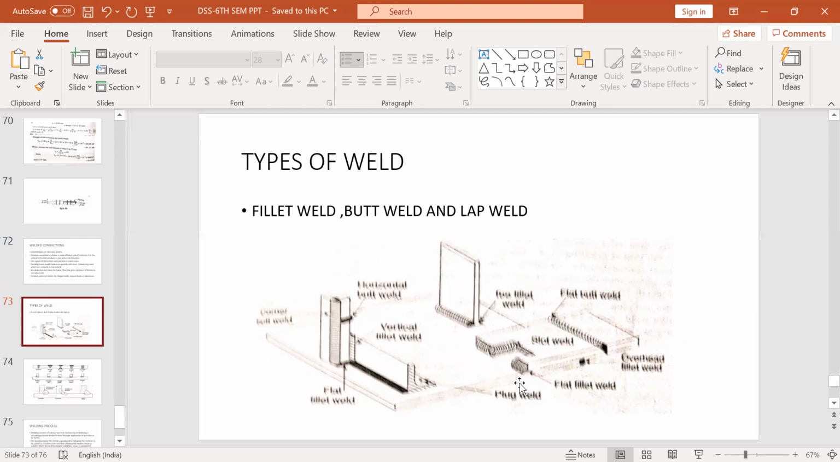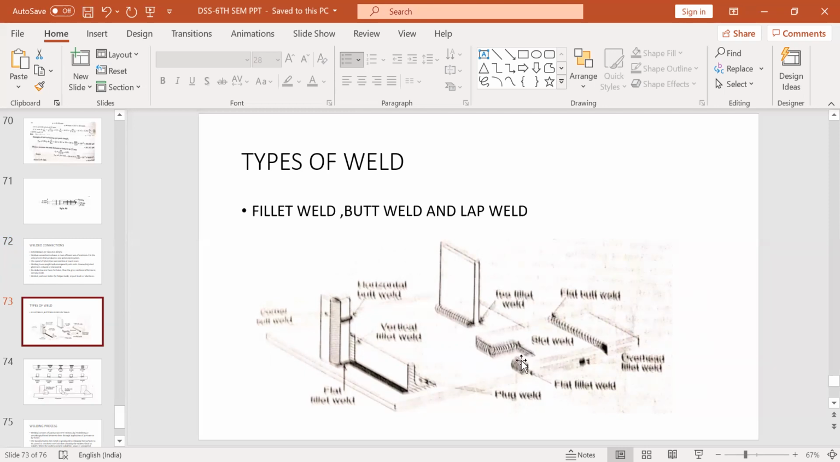Okay, so then again there is the slot weld. Sometimes the length is not sufficient. The strength of the weld will depend on the length of the weld that you are providing. Now if the length is not sufficient, it will not get the sufficient strength. So what we do is we provide slots in this way.